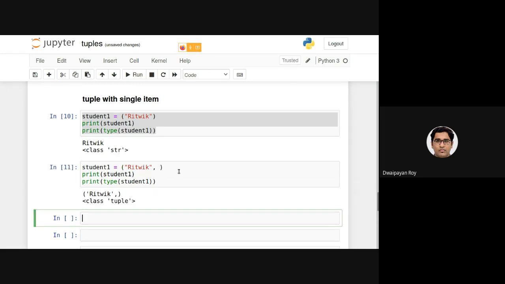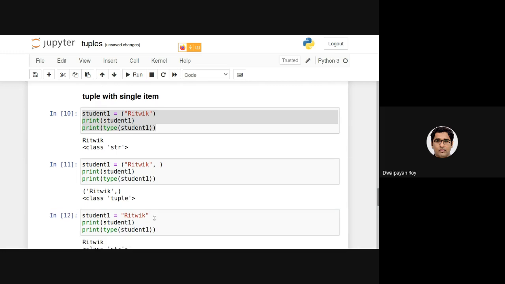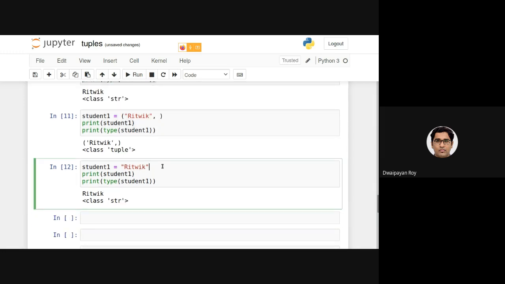Now if I execute this, as you can see, this is a tuple. Similarly, I can of course exclude the brackets as well. This is also a tuple. But note that this is a string, whereas if I put a comma here, this is a tuple.